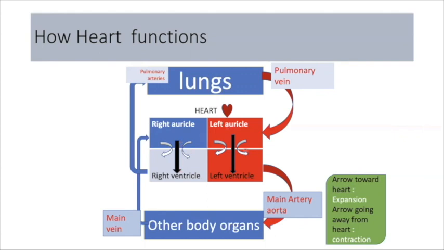These two valves, the bicuspid valve and the tricuspid valve, close, and the other two semilunar valves open up, and the blue blood goes to the lungs through the pulmonary artery. From there it gets refreshed, and the red blood goes to the other body parts through the main artery, that is the aorta. So in the first cycle the heart is getting the blood, and in the second cycle the blood is going away from the heart.